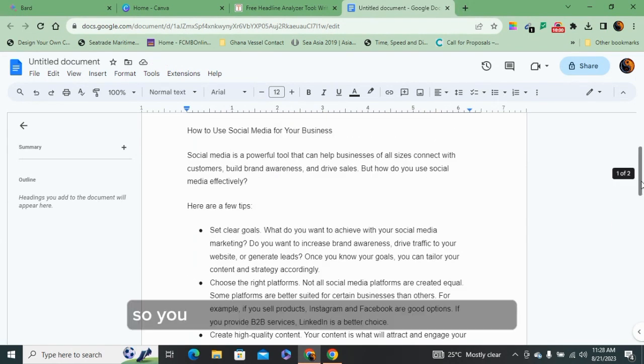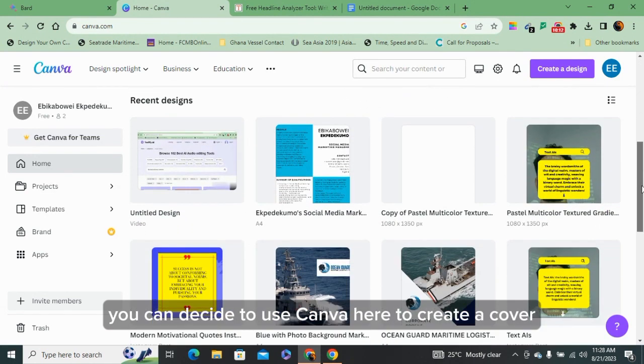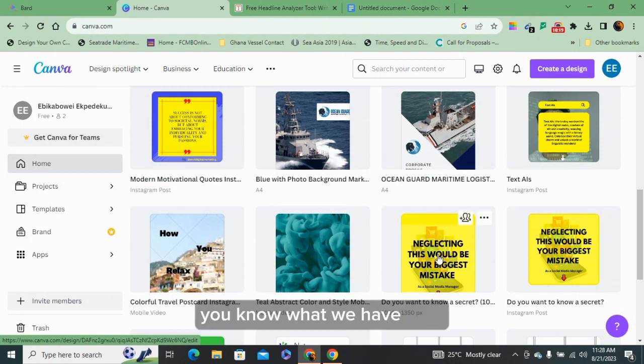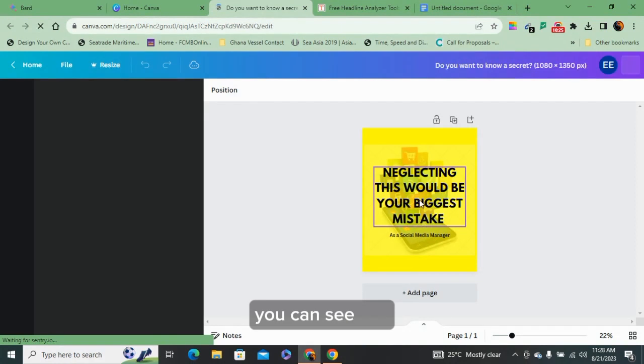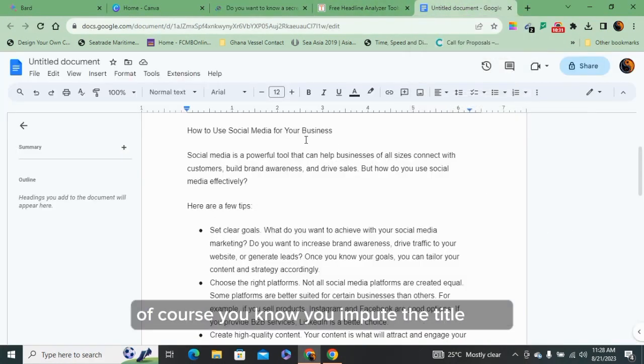So you have two choices here for your picture. You can decide to use Canva to create a cover, like what we have here. Of course, you input the title here.